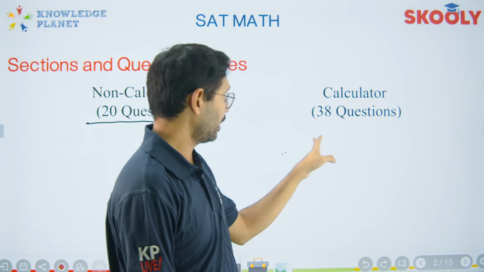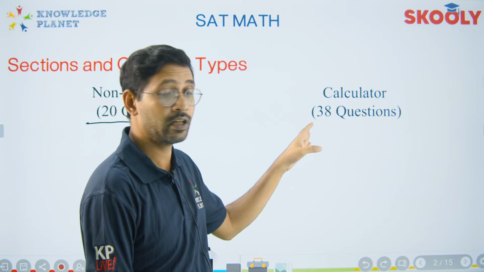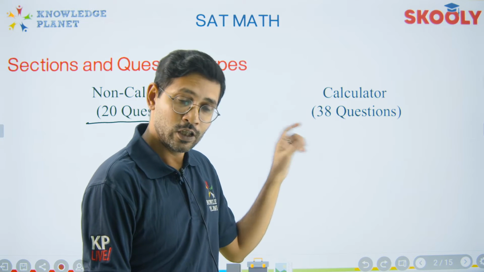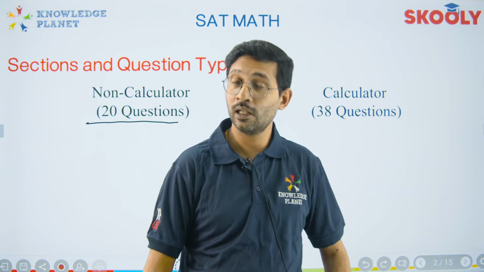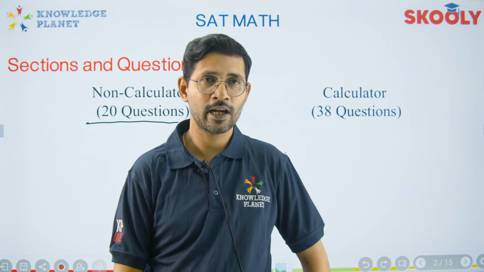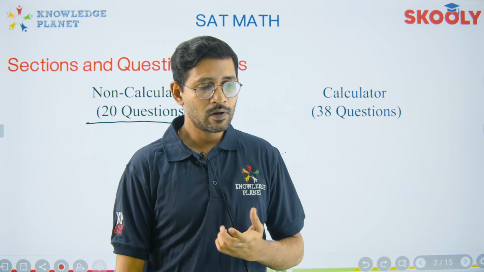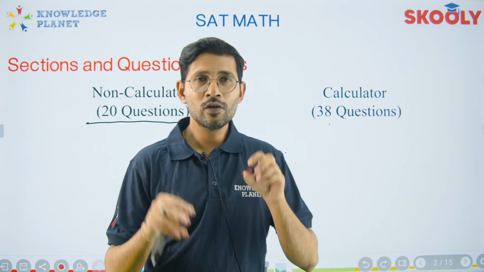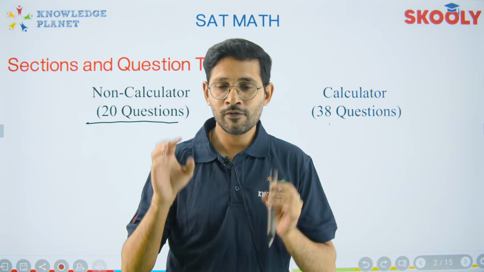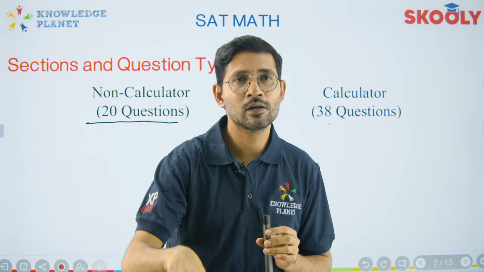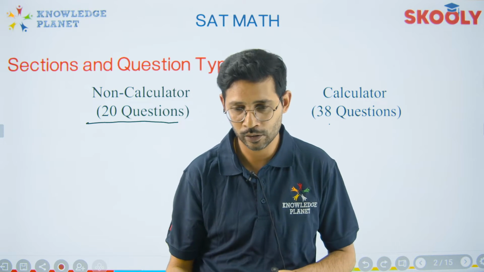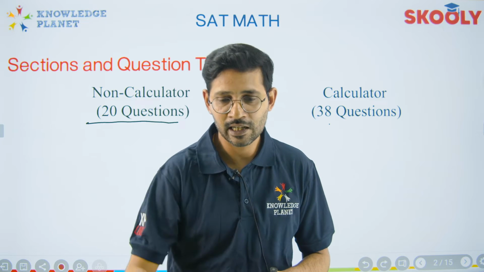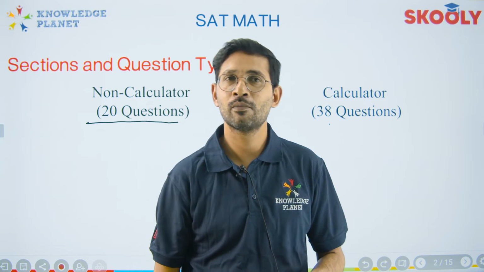Whereas on the other hand, if you see the calculator section, which has 38 questions, now this is the key. It does say that it is a calculator section. It will need a calculator for sure, I don't deny this fact, but I always believe that a calculator is a machine, right? If you put 25 times 25 in the calculator, it would display 625. I guess every one of you would agree. If I type 20 times 20, it's gonna give me 400.